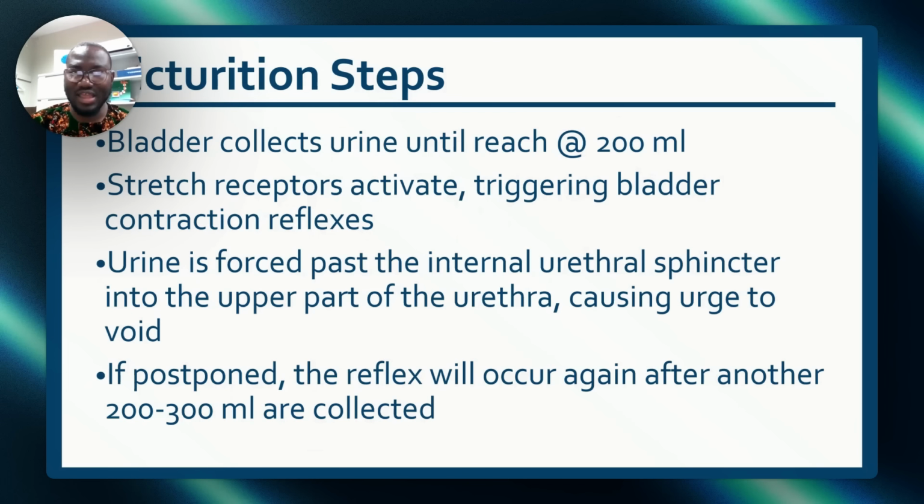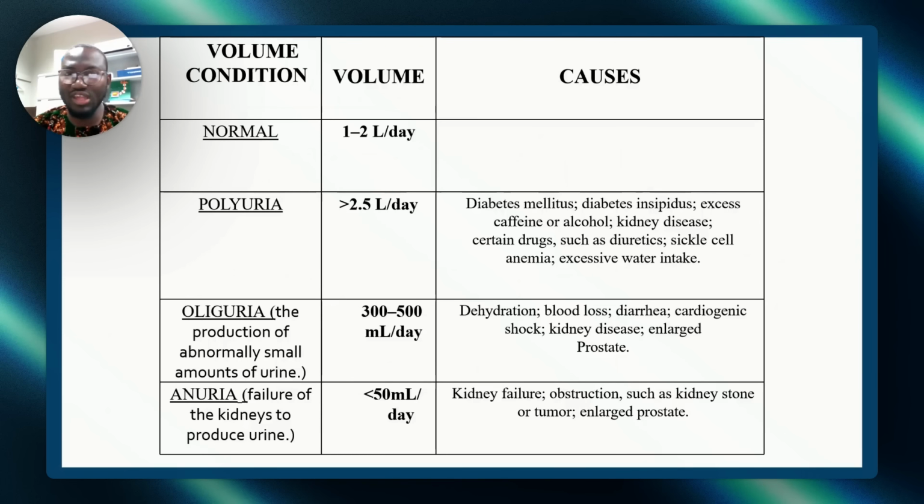Now, these are the steps. The bladder collects urine until it reaches 200 ml, which stretches receptors, activates, and triggers bladder contraction reflexes. Urine is first pushed past the internal urethral sphincter into the upper part of the urethra, causing the urge to void. You understand? So if you postpone it, it will relax as well. So this information is very important.